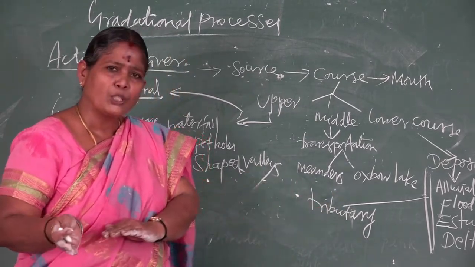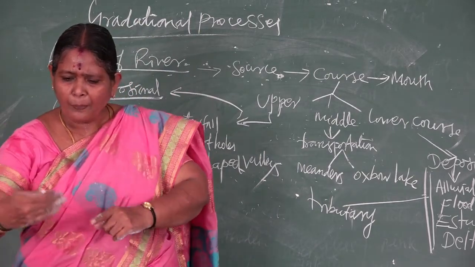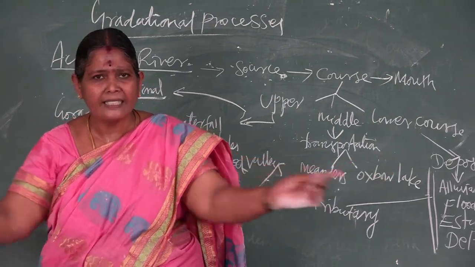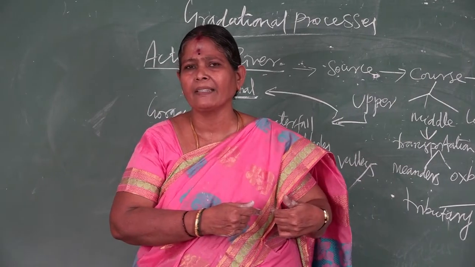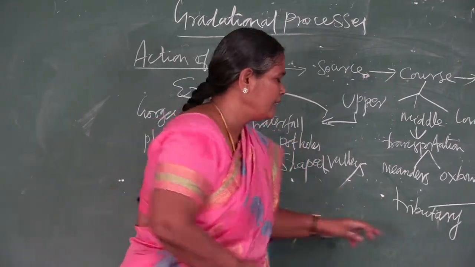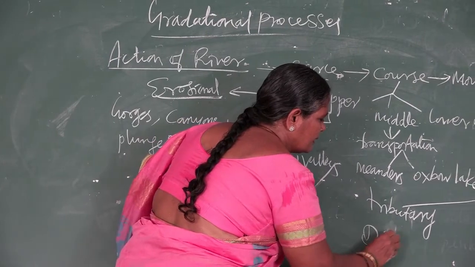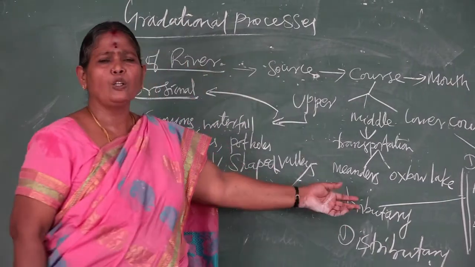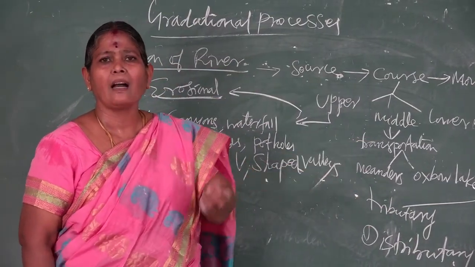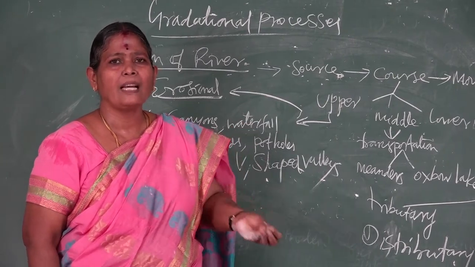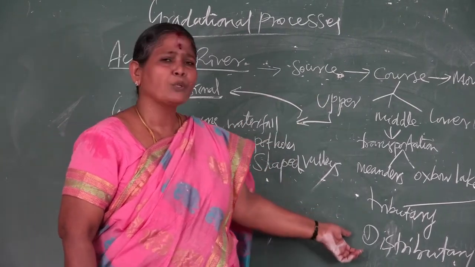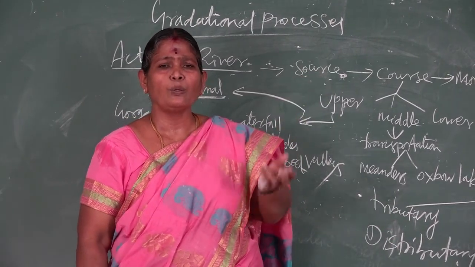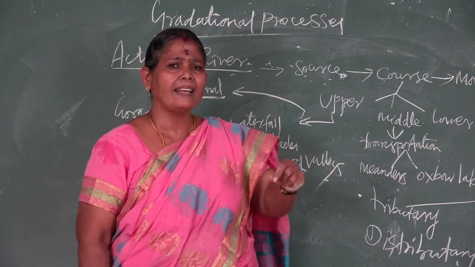What is called a distributary? When the river, before joining the sea, develops into many channels and never joins again with the main river, that is called a distributary. Example for tributary: Bhavani is a tributary of river Kaveri, and Yamuna is a tributary of river Ganga. For distributary, we say the Hooghly river, and in Tiruchi Srirangam near Kolidam, Kollidam is a distributary of the Kaveri.